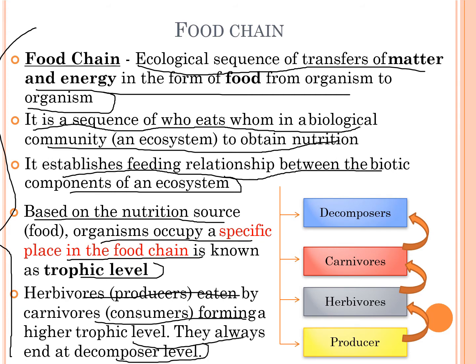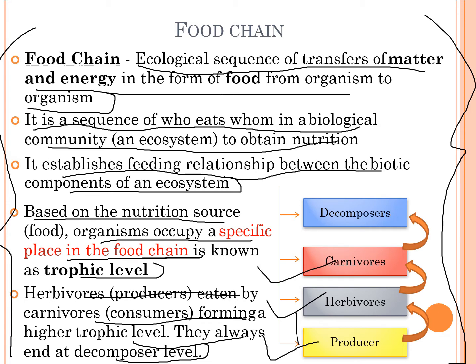So as you can see, this is an easy thing. This is something very basic that you can understand. It starts from producers, then we move to consumers, which start from herbivores. The consumer column starts from herbivores, then it moves to carnivores, then we have the decomposers.